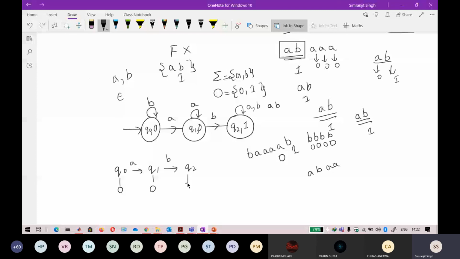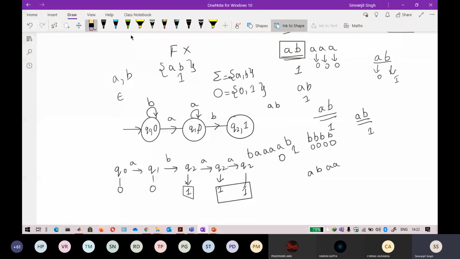But if I get A, it again stays at Q1 and outputs 1, and if A comes again it stays at Q1 and outputs 1. So I cannot do a self loop of A and B, because if I do, it is again outputting 1 here. I do not want that. Only after seeing the input AB, I should see a 1 in the next state. That is the question here. So what can I do?